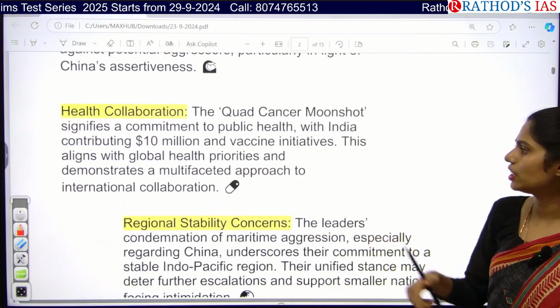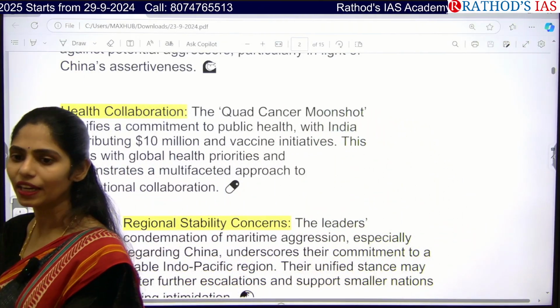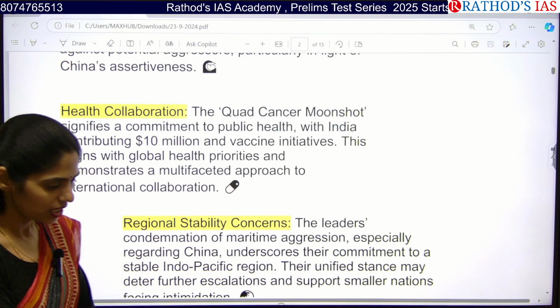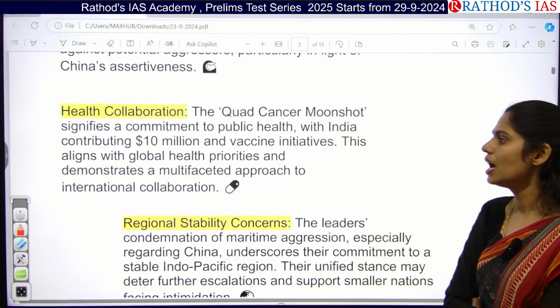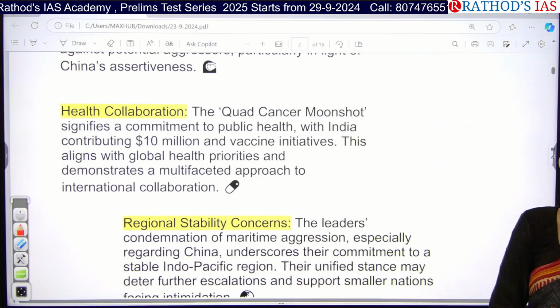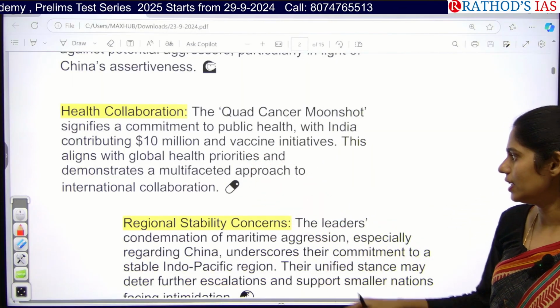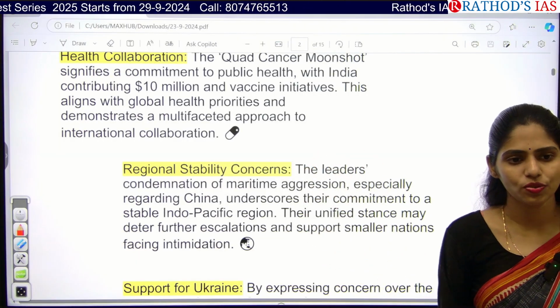And the next one is health collaboration. Yes, cervical cancer is one of the top cancers causing deaths in women in India. So for that, we need a cancer-related vaccine. This Quad Cancer Moonshot came up in 2016, and because of some reasons, because of irresponsibility between the countries, it did not come forward. But now again we are mooting this, and under this program they are contributing about $10 million for vaccine initiatives. In this way we can focus on global health priorities, and we can also understand that to control global health concerns, international cooperation is very much required.